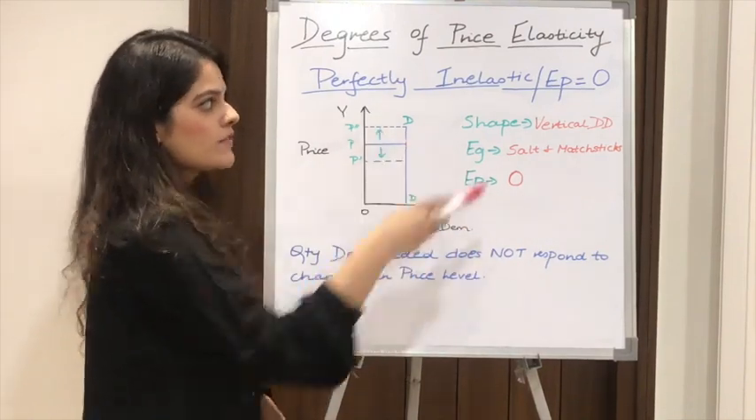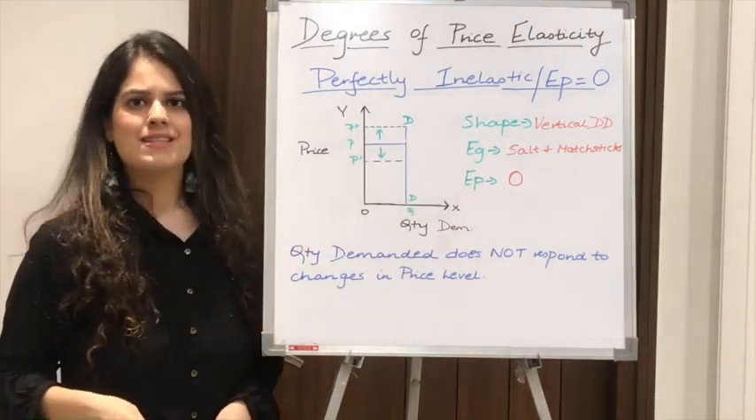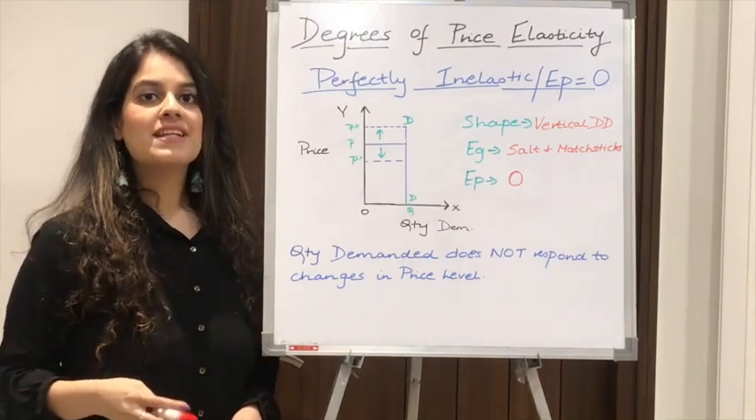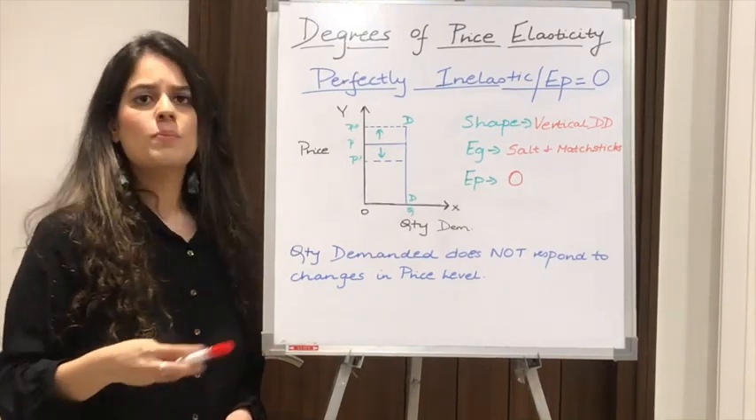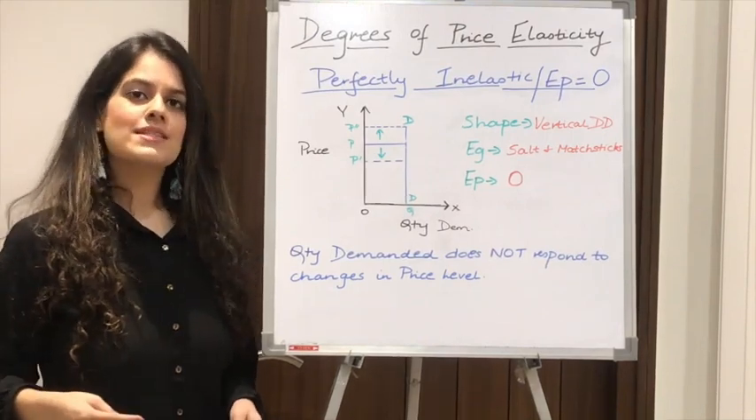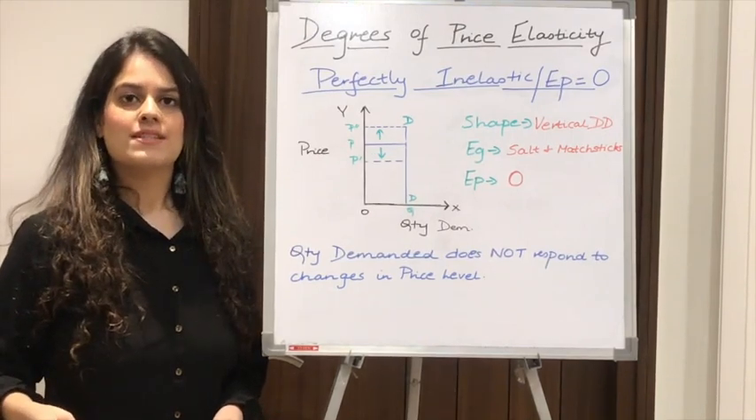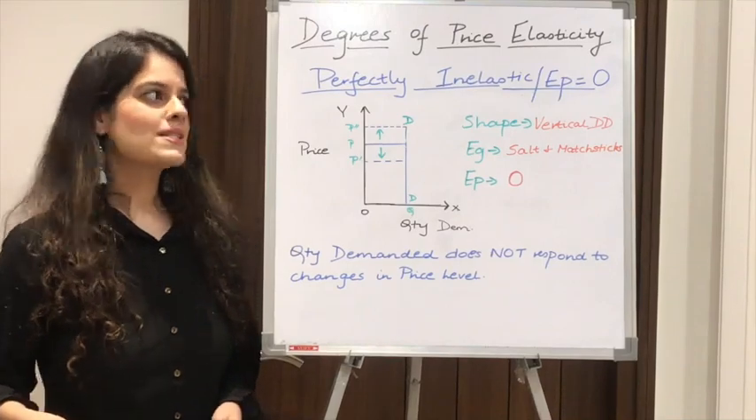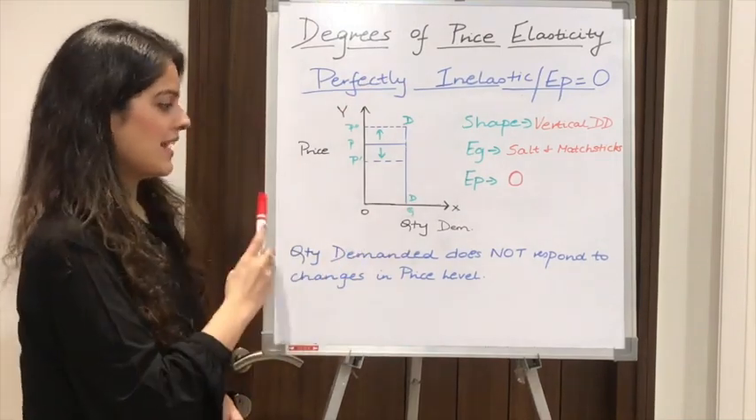An example of this is salt or matchsticks. Though this is a very rare case, it does occur, because we don't tend to buy a lot of salt when the price of salt falls, neither do we tend to reduce our consumption of salt when the price rises. Our consumption remains just the same, and hence it is perfectly inelastic.